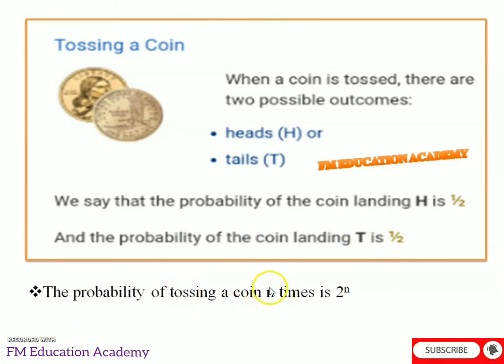Let us suppose the coin is tossed n times. n can be any value. Let us suppose the coin is tossed 5 times. Then the formula for finding the number of possible outcomes when a coin is tossed n number of times is 2 power n. Why 2? Because there are two sides of a coin. And why power n? Because power n indicates that many times we are tossing a coin. Tossing is also known as flipping. So for tossing a coin 5 times it is 2 power 5, and similarly for n times it is 2 power n.